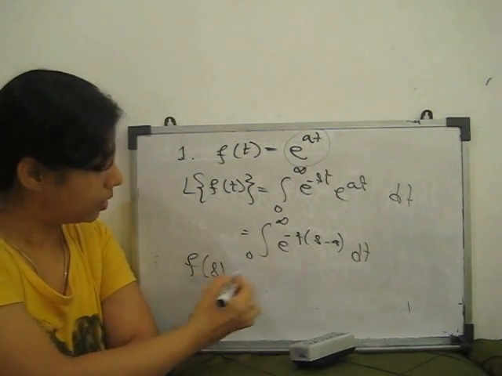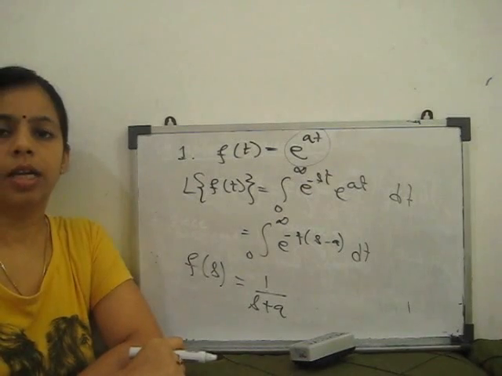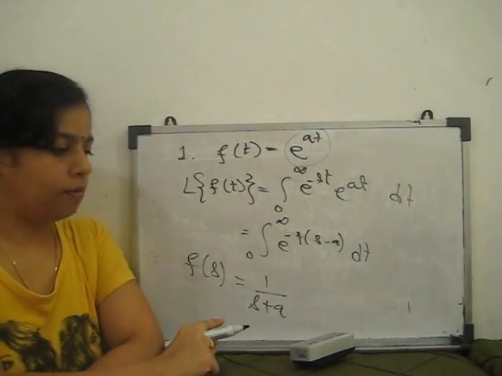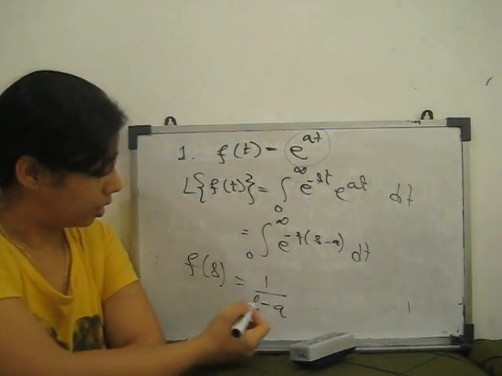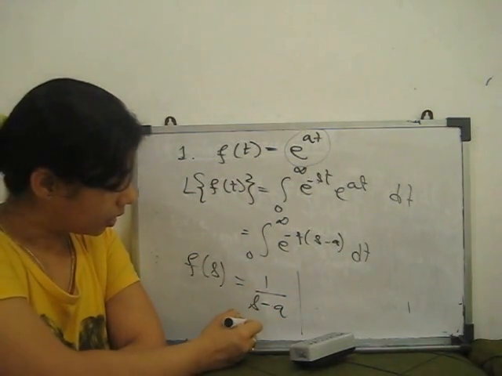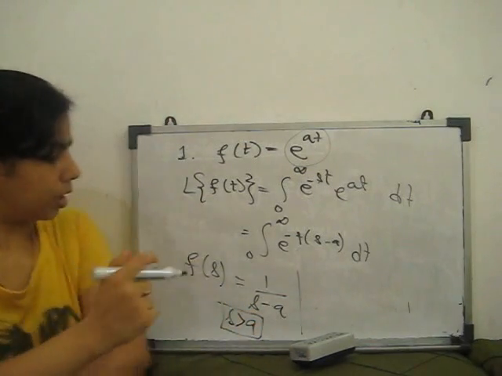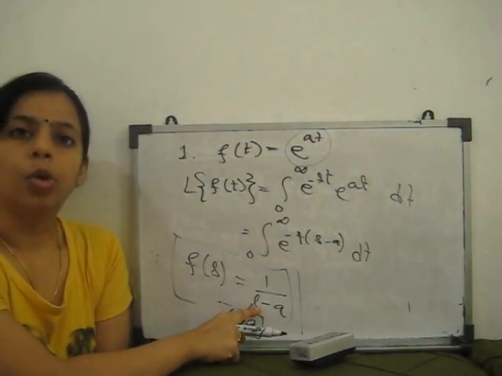You will get this Laplace transform: F(s) is equal to 1 upon s minus a. Clear? Here it is always s minus a, 1 upon s minus a. Here s greater than a is always the condition for the Laplace transform, otherwise it goes negative.